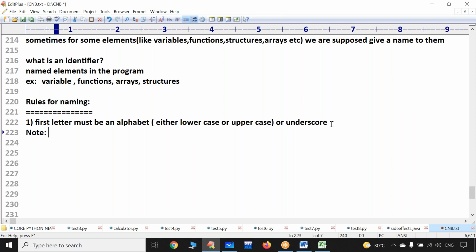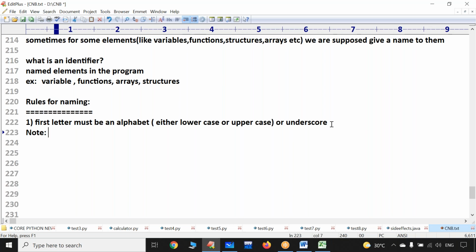remember, using underscore as a first letter is highly not recommended. This is a recommendation from Pawan sir, not from the C language team. According to the C language, by Dennis M. Ritchie, the father of C language, for any identifier you can use underscore as a first letter, no problem. But from my side, I suggest you don't give a name that starts with underscore.